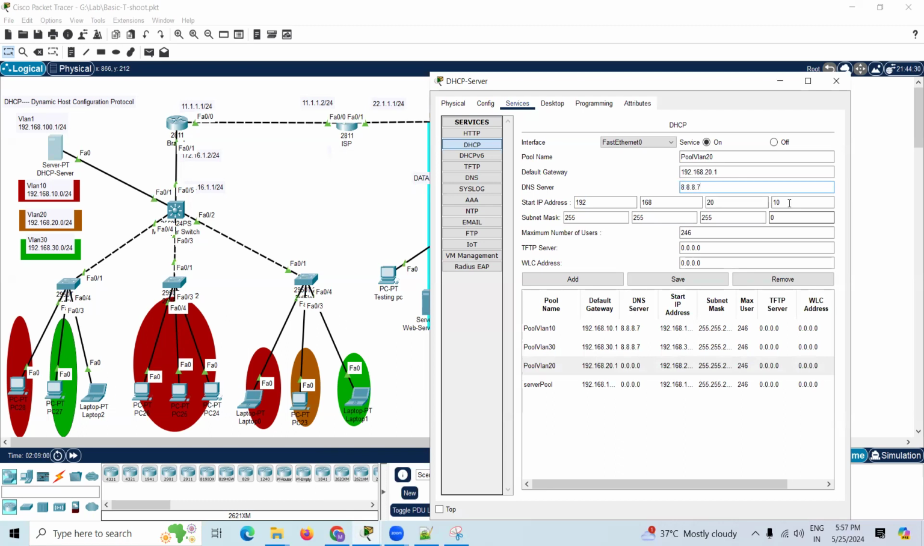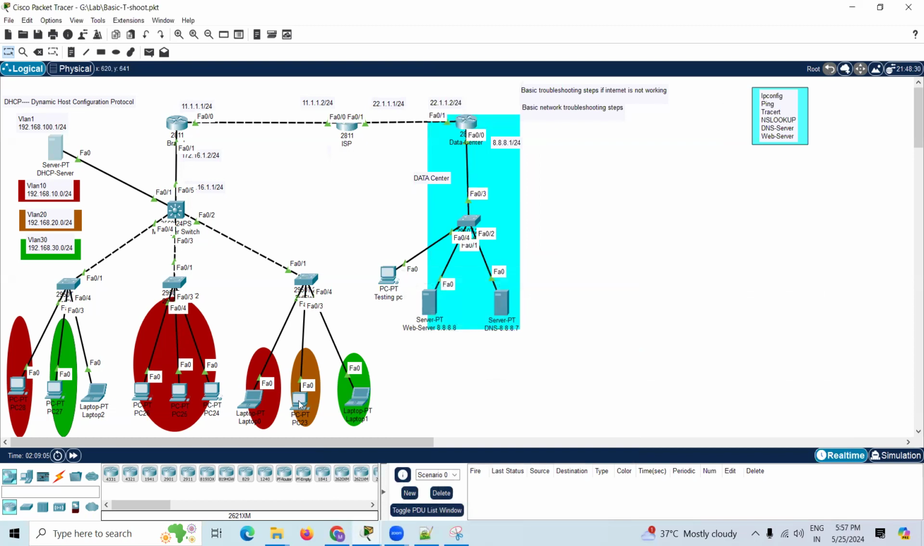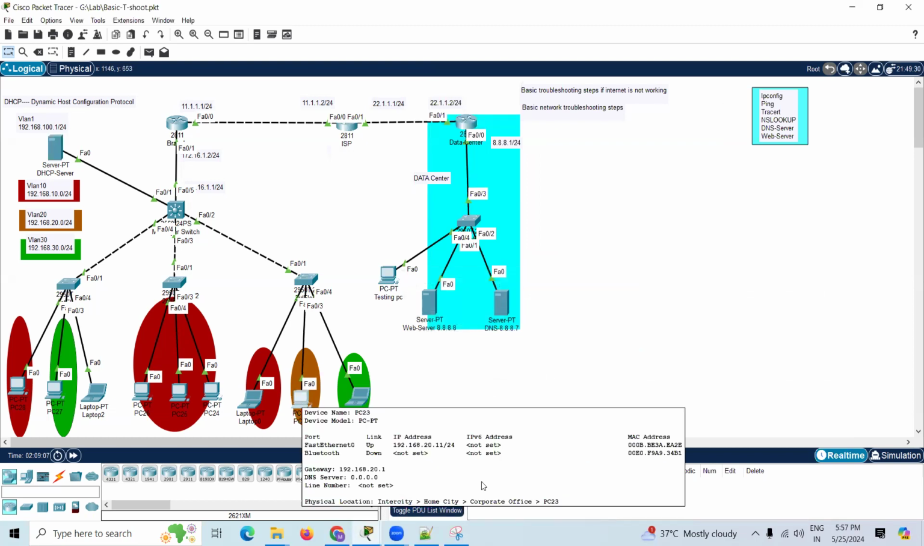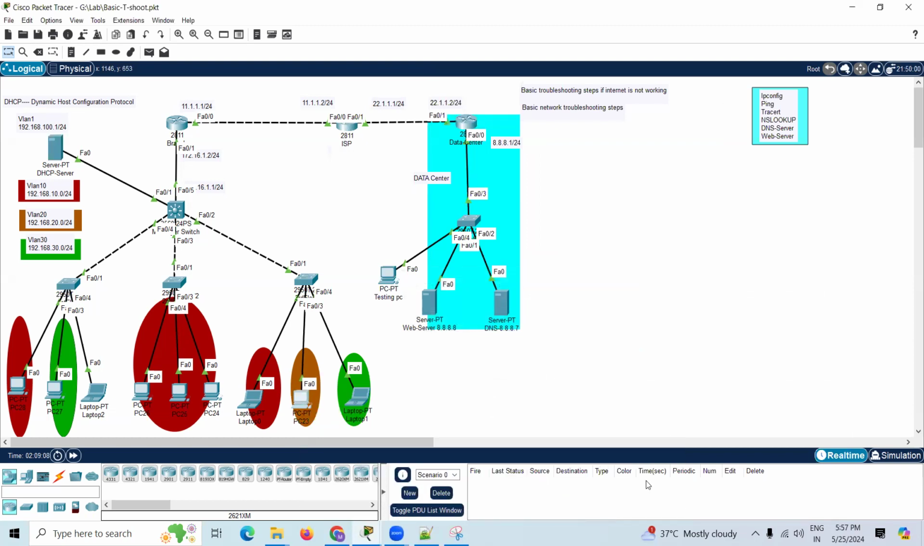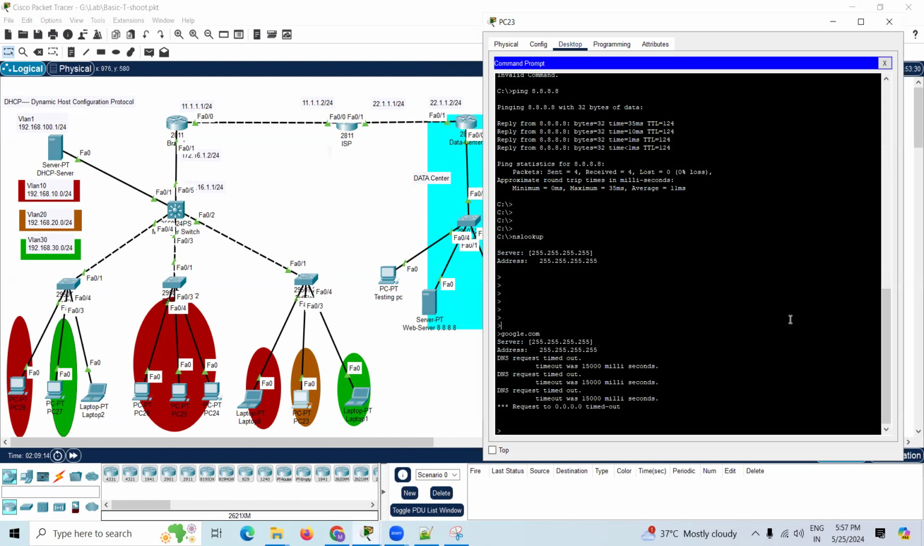You can check here. So we'll assign the DNS server IP address here: 8.8.8.8 as the DNS server, and save it now. Just save it. Yes, we've got to save it. Now check it here for this PC. From this PC only one user is facing the issue. Check this PC again.